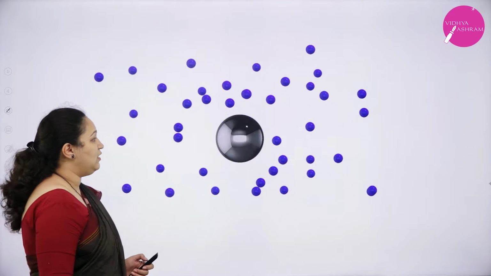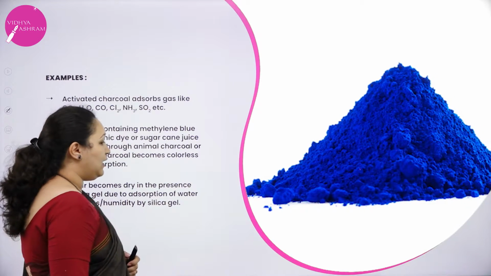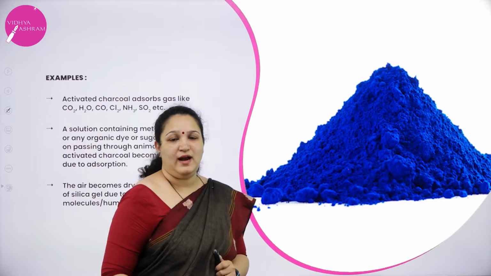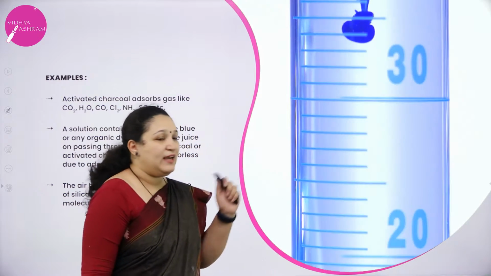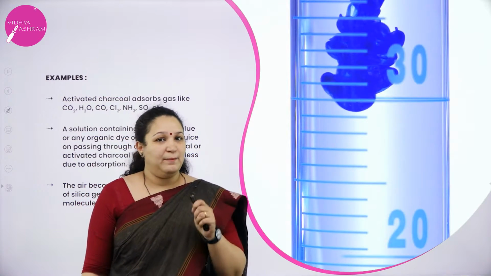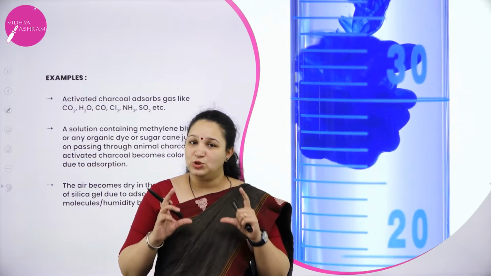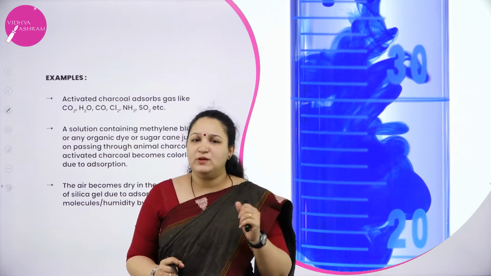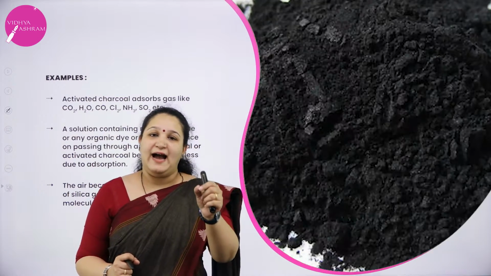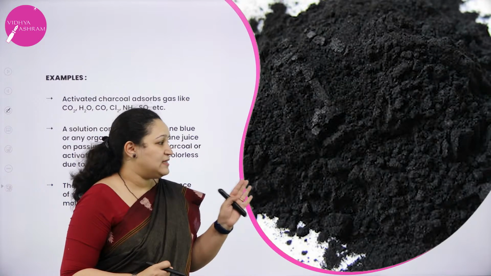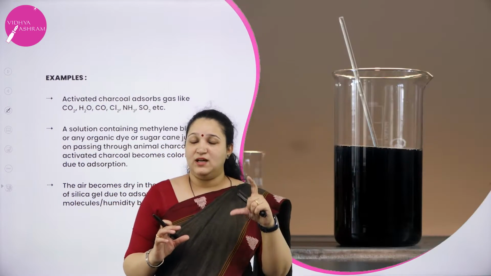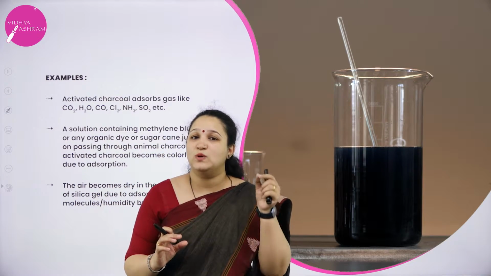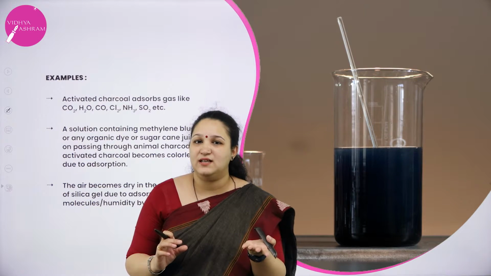Next, we will see the examples of adsorption. Here we have taken two beakers containing methylene blue dye. To one of the beakers we have added activated charcoal. You can see that the beaker to which the activated charcoal was added has turned colorless.